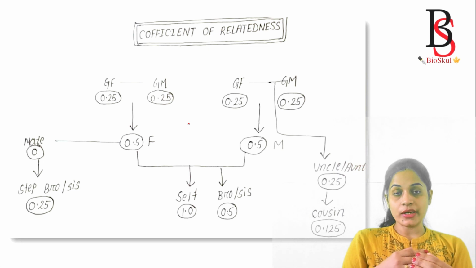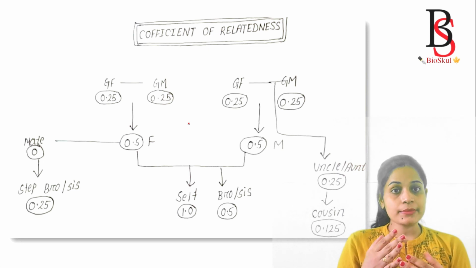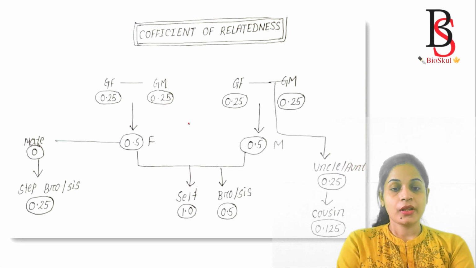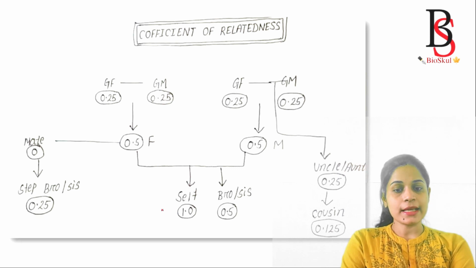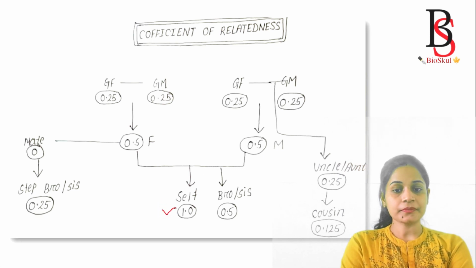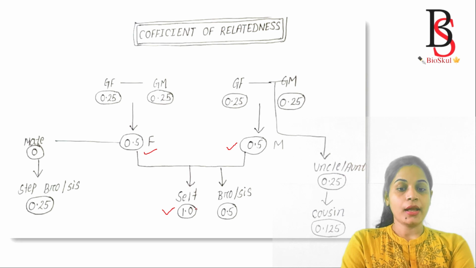How can we calculate the coefficient of relatedness between animals? Let's consider the self as 1. The relationship with your father is 0.5 and with your mother is 0.5, and self is 1.0. The relationship of self with the brother and sister is 0.5.